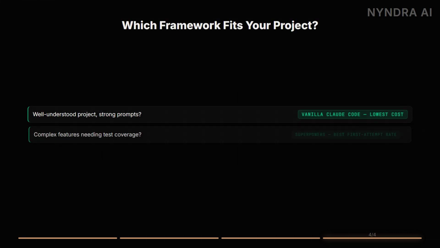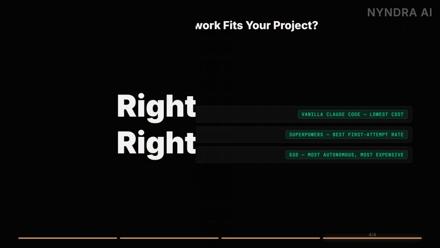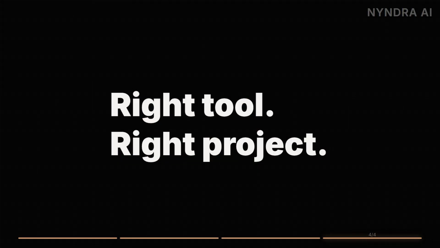So here's the actual decision. Vanilla Claude Code is the right call when your project is well understood and your prompt engineering is solid. Superpowers is the right call when you need first attempt reliability and clean test coverage. GSD is the right call when you're running long autonomous sessions on ambiguous requirements where you can't babysit every decision. The question was never which is best. It was which one matches your project. Spend 12 times the tokens on a 2-hour task, and you've just paid for a framework you didn't need.